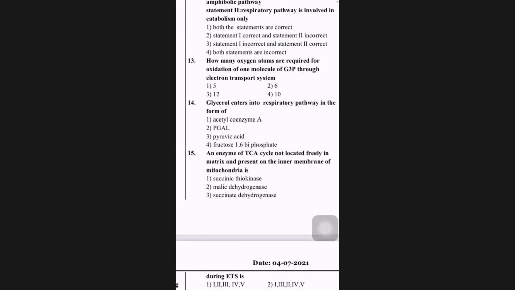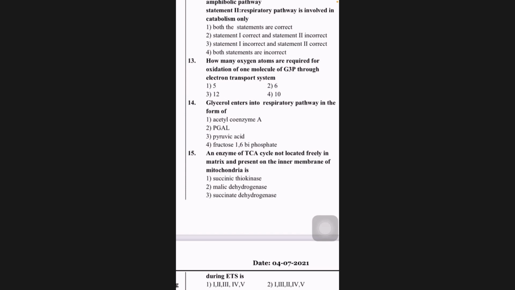13th, how many oxygen atoms are required for oxidation of one molecule of G3P through electron transport system? If it is 1 G3P, calculate how many molecules of reduced coenzymes you get. The number of reduced coenzymes equals the number of oxygen atoms.